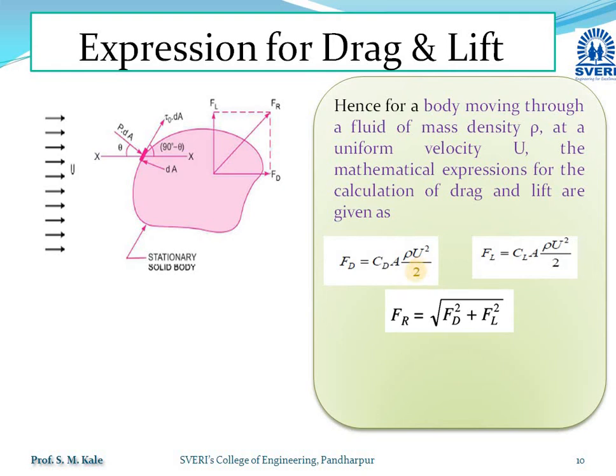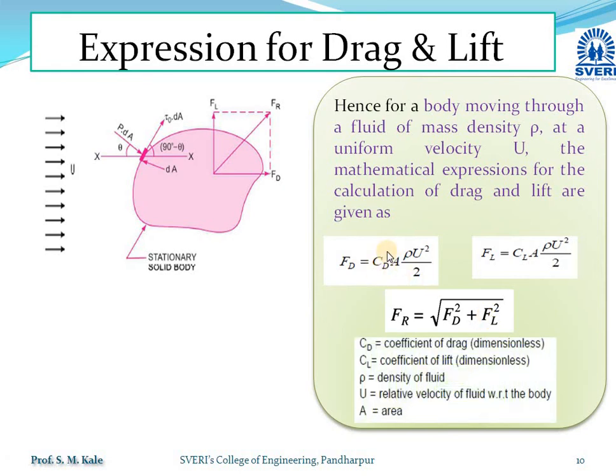The total force acting on the entire body is obtained by taking the square root of Fd square plus Fl square. In these terms, Cd is called the coefficient of drag, which is a dimensionless term. Cl is called the coefficient of lift, which is again a dimensionless term. Rho is the density of the fluid, u is the relative velocity of the fluid with respect to the body, and A is called the projected area.